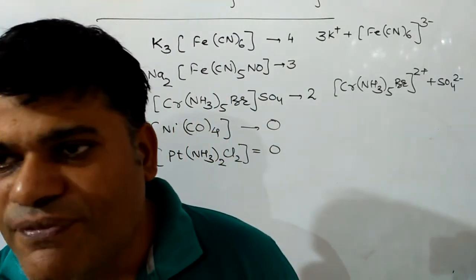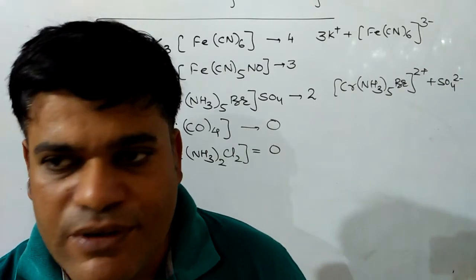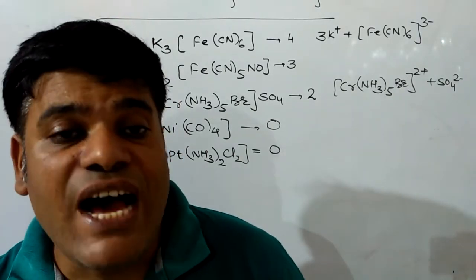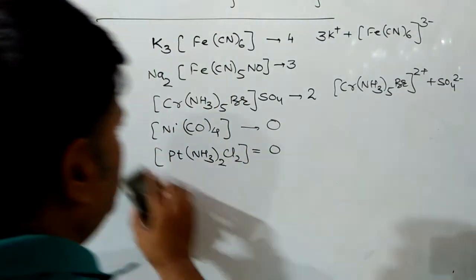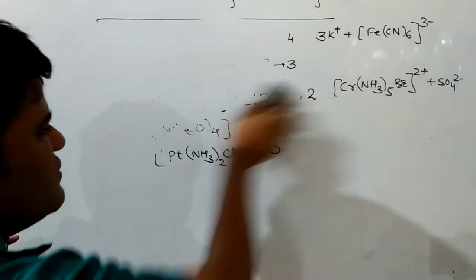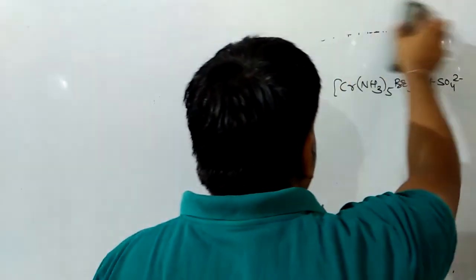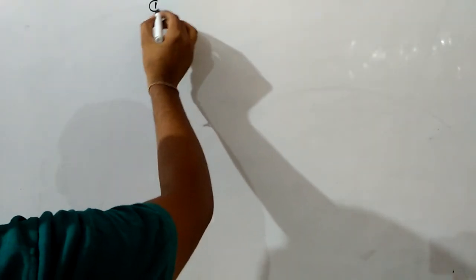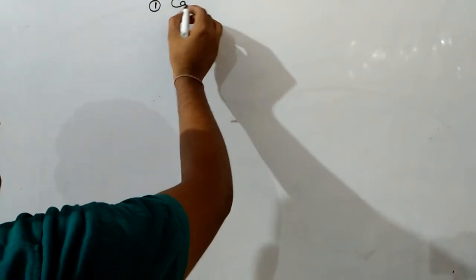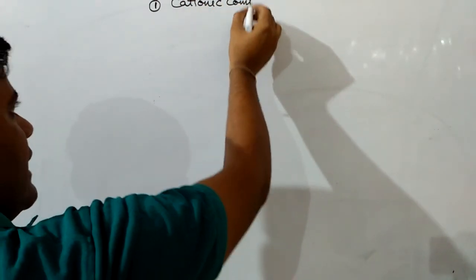After this, we have to discuss the types of complexes or coordination compounds. On the basis of charge on the coordination sphere or complex ion, the coordination compounds can be of 3 types. The first one are cationic complexes.